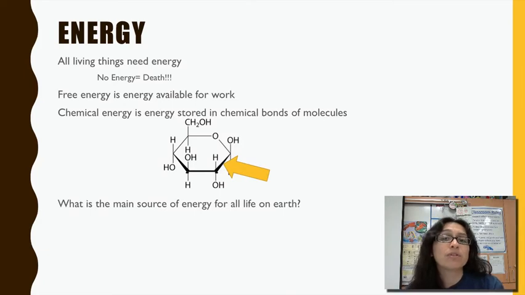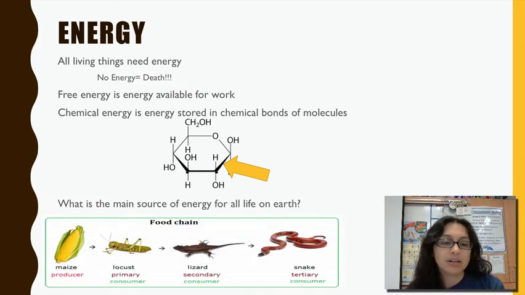Now, what is the main source of all energy? The main source of energy for all life on our planet is the sun. And from there, living things are able to trap that energy from producers. Producers or autotrophs are the only organisms that are able to trap energy from the sun and convert it into chemical energy. They trap solar energy and convert it into chemical energy that is then passed along in a food chain. From there, the energy is passed from living thing to living thing in the form of chemical energy, in the form of molecules such as glucose.